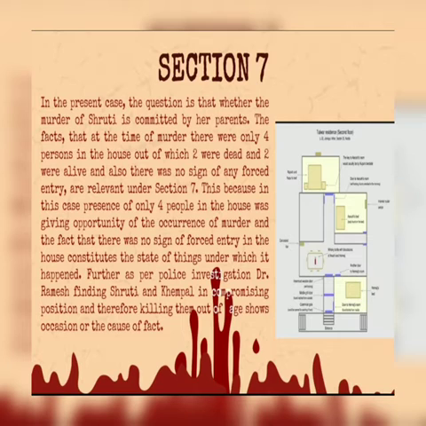Further, as per investigation report submitted by police, Dr. Talwar, finding Arushi and Hemraj in a compromising position and therefore killing them out of rage shows occasion or the cause of fact. It is to be noted that the idea of friendly entry in this case is rejected because the rooms of Arushi and her parents are just neighboring. So, when the murder of Arushi was committed, there must be some noise made by either Arushi or the murderer while entering the room, but there was no disturbance caused to the parents at the time of murder. So, the idea of friendly entry is rejected in this case.